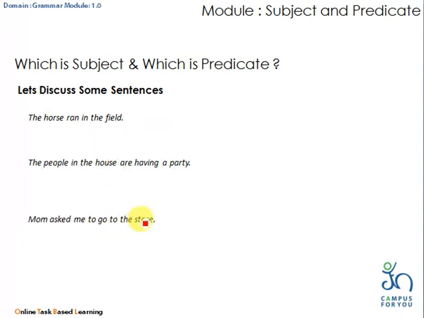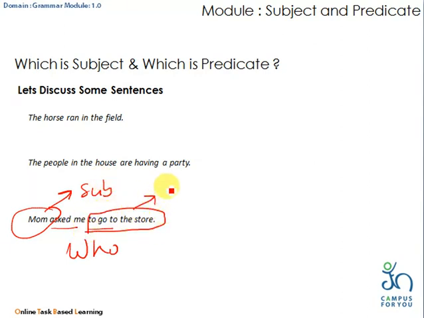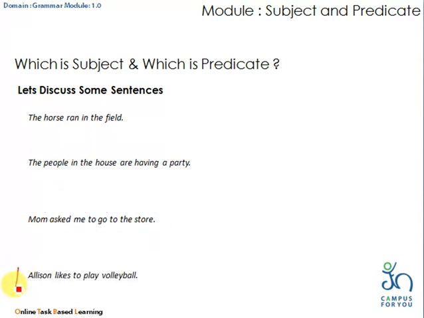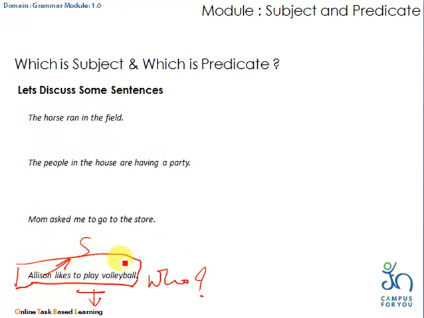Consider one more sentence. Mom asked me to go to the store. So here the verb is to go and ask. So who asked to go? Mom asked. So mom is the subject and to go to the store is the predicate. Let us consider one more example. Allison likes to play volleyball. To play is the verb. Who likes to play? Allison. So Allison is the subject and to play volleyball is predicate.